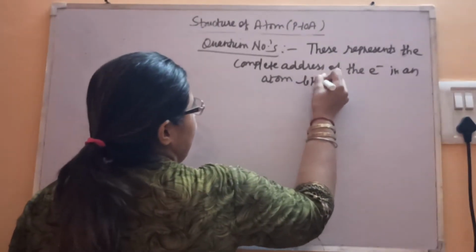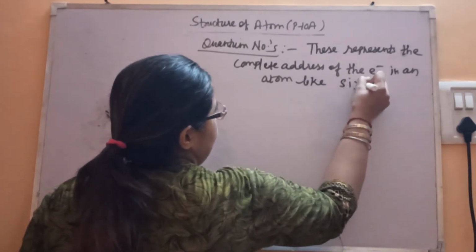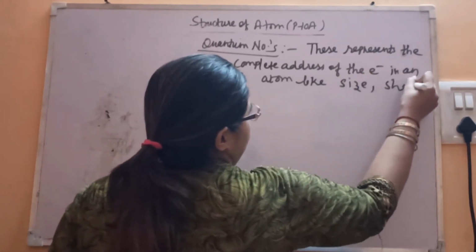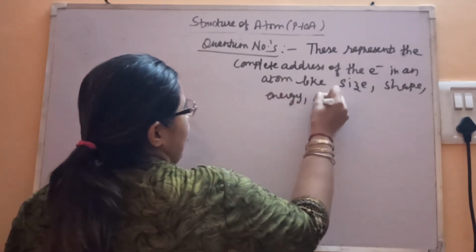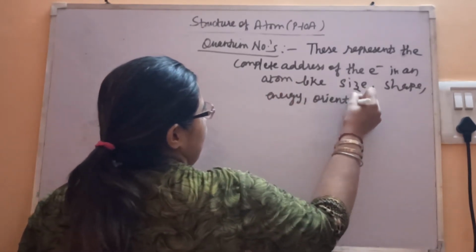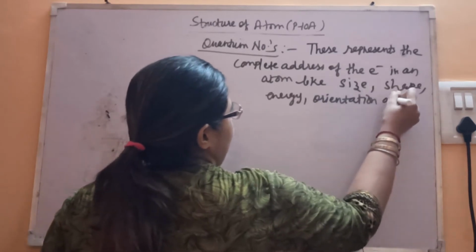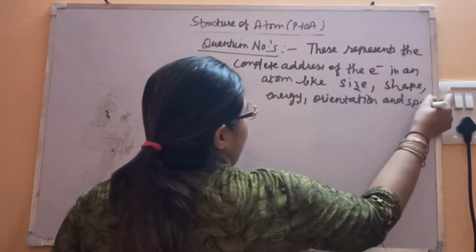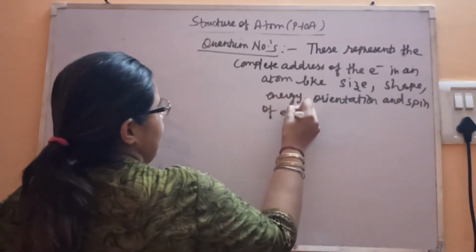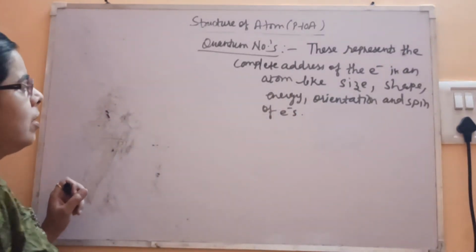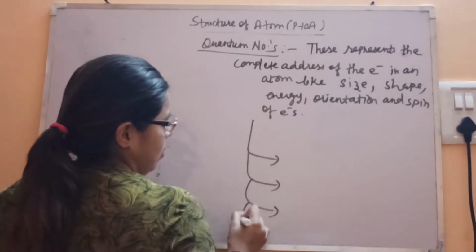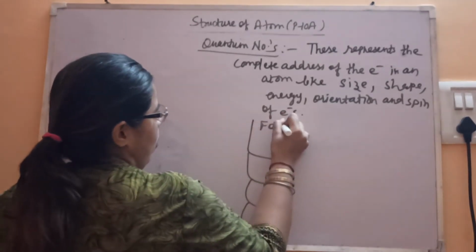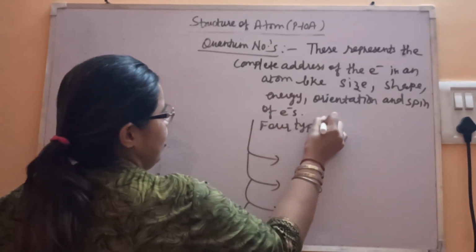Like, they determine its size, shape, energy, orientation, and spin of electrons. Fine. So there are 4 types of quantum numbers, as you will see one by one.